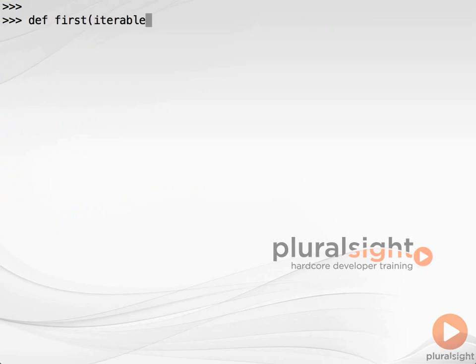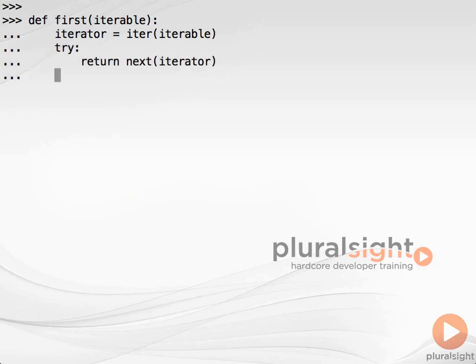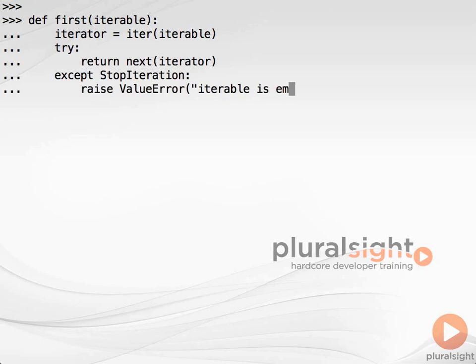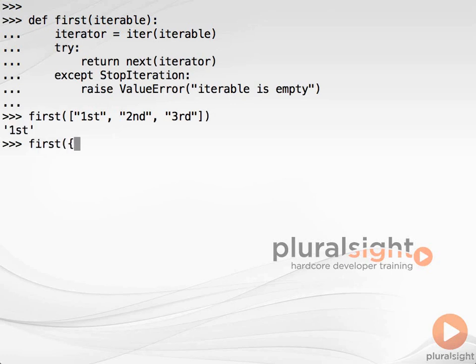With for loops and comprehensions at our fingertips, the utility of these lower-level iteration protocols may not be obvious. To demonstrate a more concrete use, here's a little utility function which, when passed an iterable object, returns the first item from that series, or, if the series is empty, raises a ValueError. This works as expected on any iterable object, in this case demonstrated on both a list and a set.